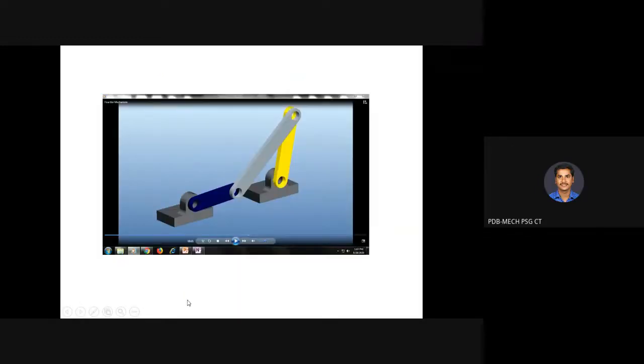Now you can understand what transmission angle you are getting. What is this condition? This is your crank, and the whole setup is your frame. Both are in line, correct? The angle between these two is 0. Now what angle between the coupler and rocker will you get?